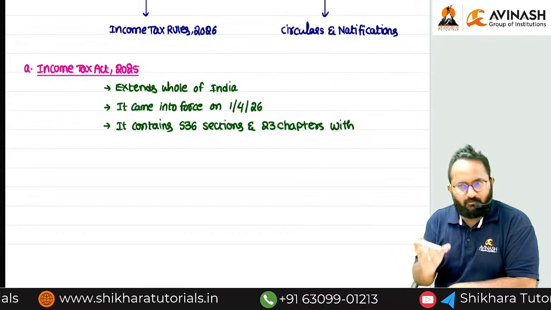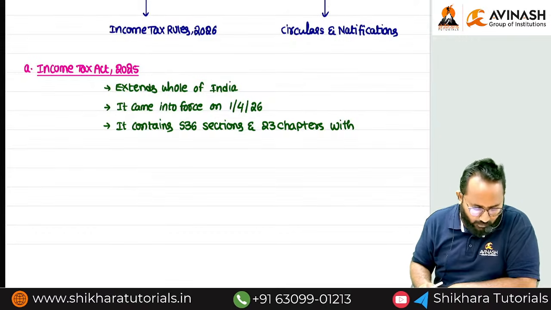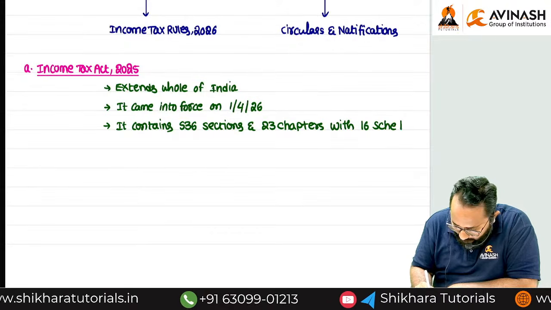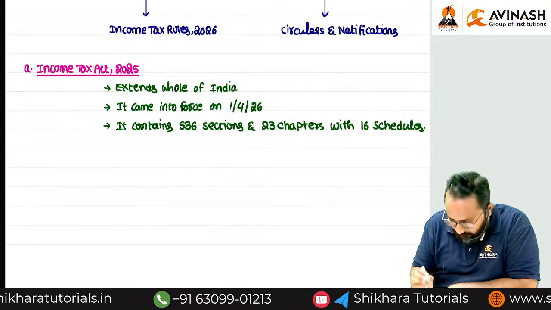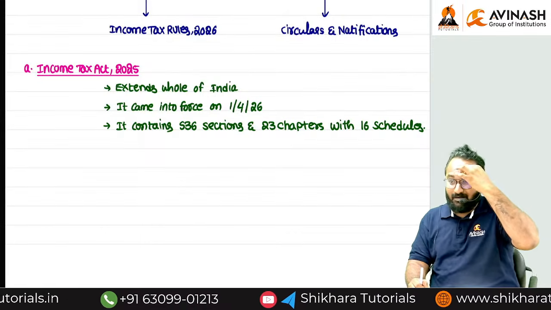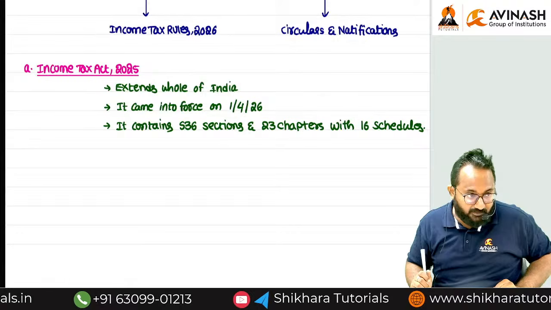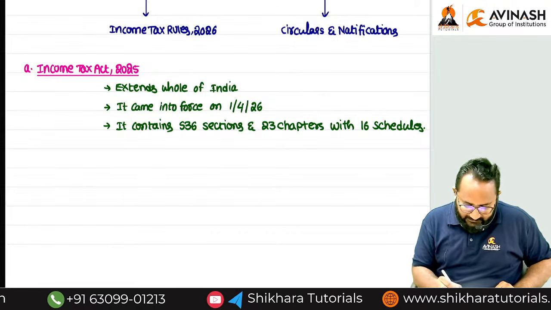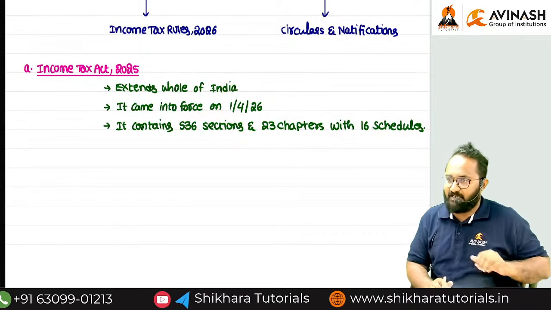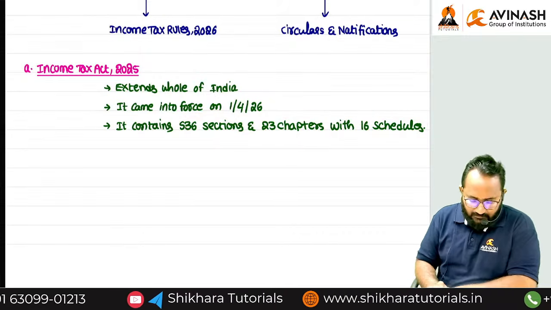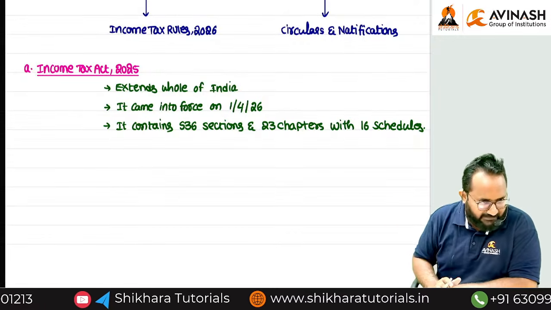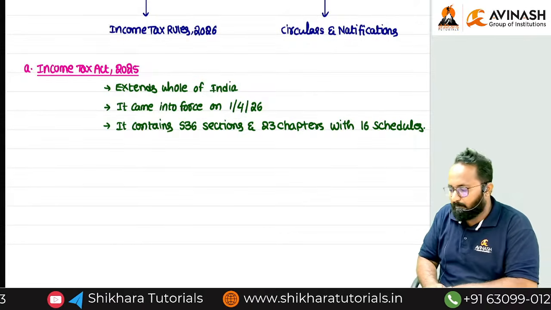Schedules means another classification they have given. 16 schedules. This is a newly implemented act, which is why every point is important. They can ask corner-related MCQs also. So how many sections? 536. How many chapters? 23. How many schedules? 16. This is all about the Income Tax Act 2025. Anyhow, we are going to learn all the sections, so we can close this discussion for now.